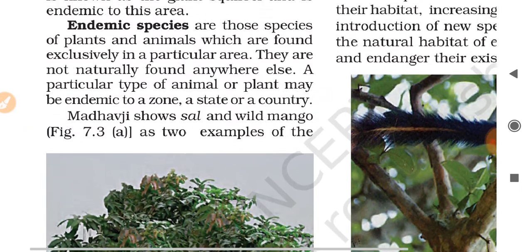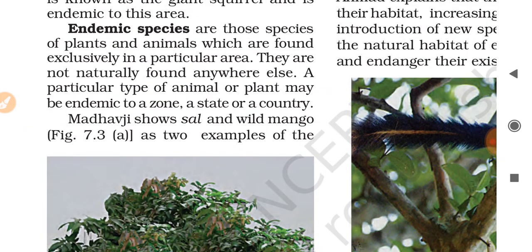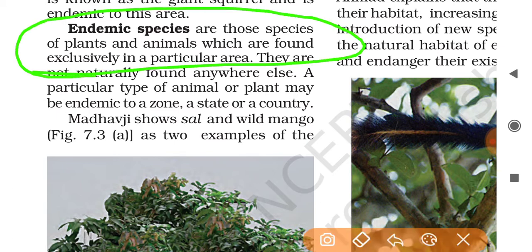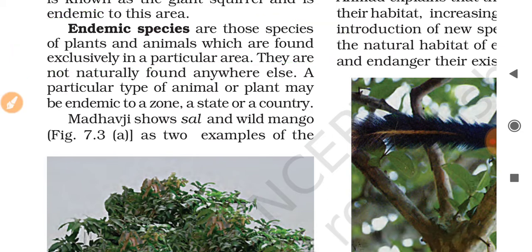Endemic species are those species of plants and animals which are found exclusively in a particular area. So these species will be found only in a particular area. They are not naturally found anywhere else. A particular type of animal or plant may be endemic to a zone, a state, or a country also.